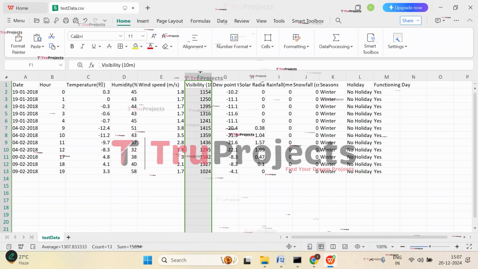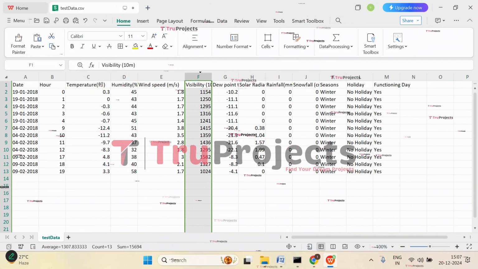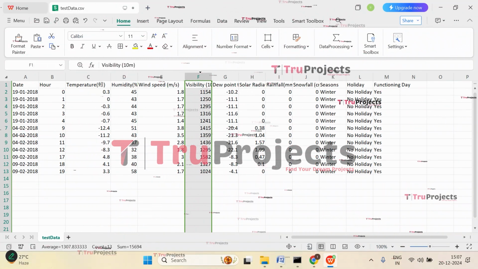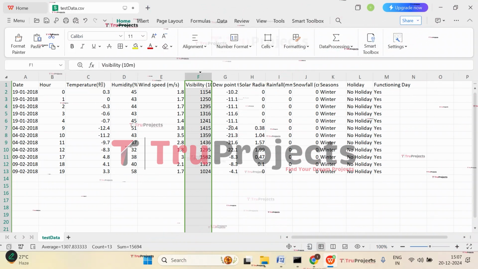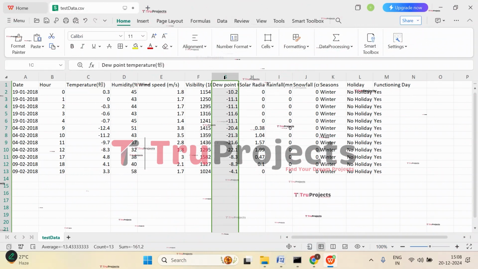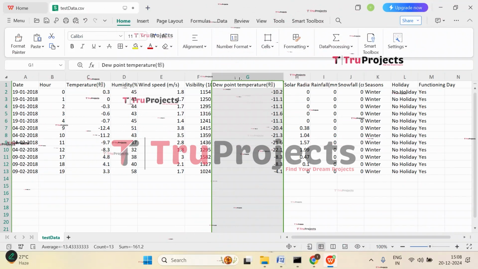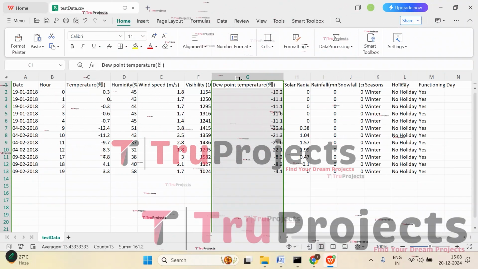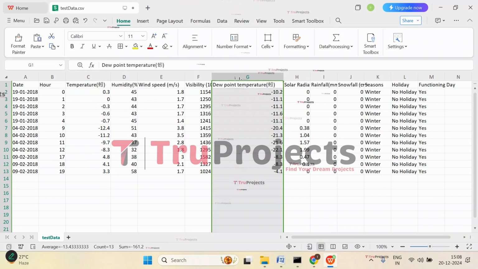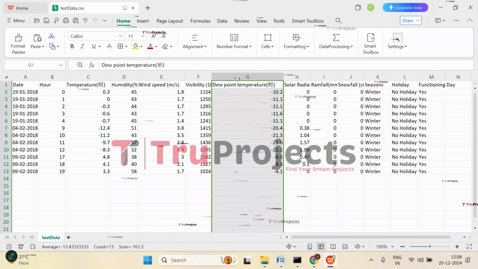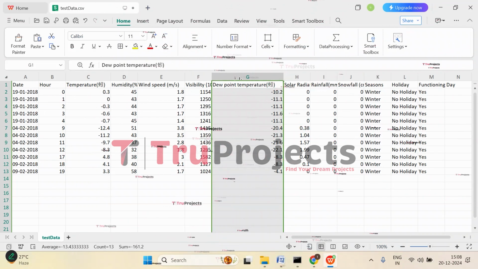Then we have visibility. Visibility is measured in 10 meters increments. Poor visibility such as fog or heavy rain can reduce the likelihood of biking, affecting the demand. Then we have dew point temperature. It is the temperature at which air becomes saturated with moisture and dew forms. A high dew point may signal more humid conditions, affecting bike preferences.